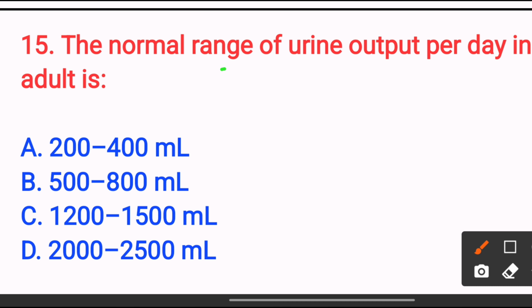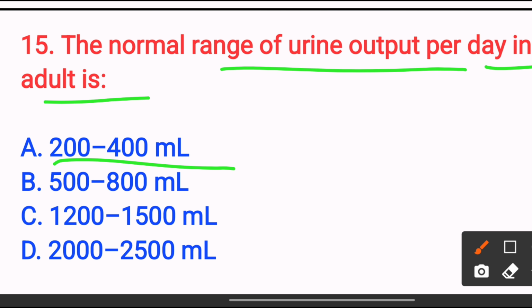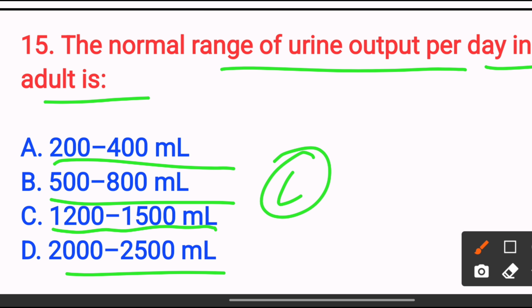The normal range of urine output per day in an adult is option A, 200 to 400 ml; option B, 500 to 800 ml; option C, 1200 to 1500 ml; option D, 2000 to 2500 ml. The answer is option C, 1200 to 1500 ml, because normal urine output is 1 to 1.5 liters per day.